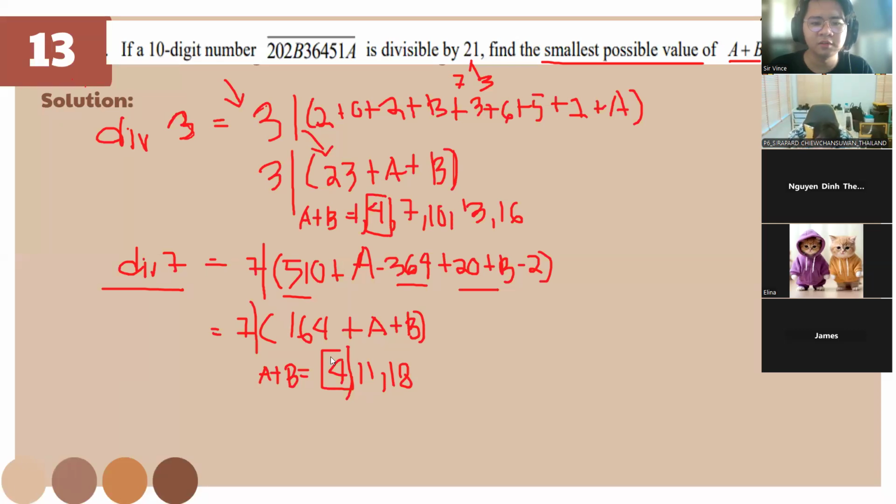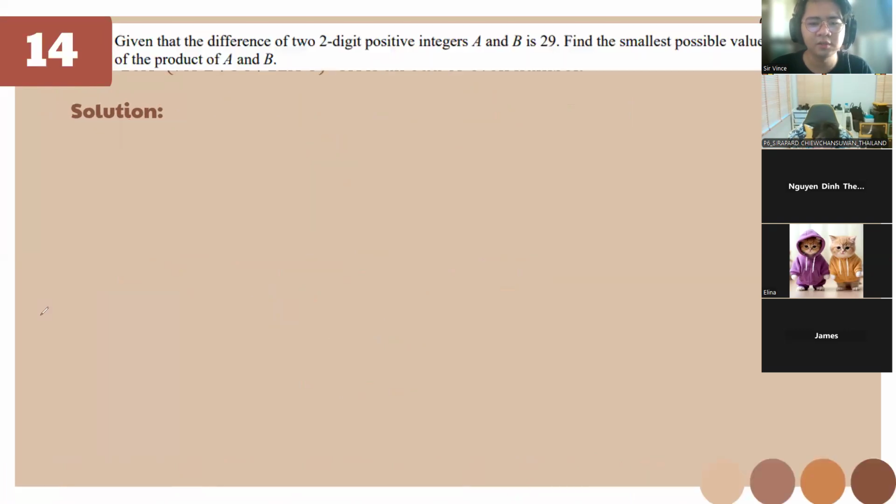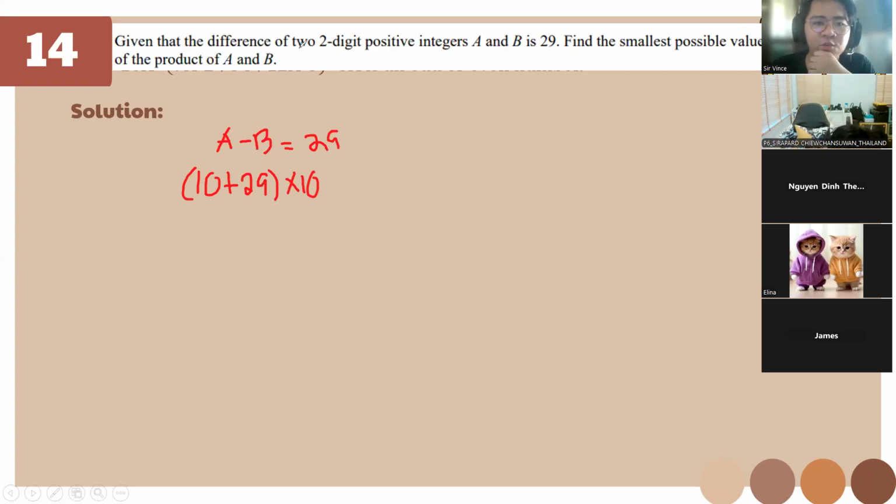So let's go over number 14. For this one class, this should be easy. Given that the difference of the two-digit integers a and b is 29. So if a minus b is equal to 29, find the smallest possible value of the product of a and b. So this one we can just put 10 plus 29 times 10. Remember, it's 2 digits, so that's why I made this 10.